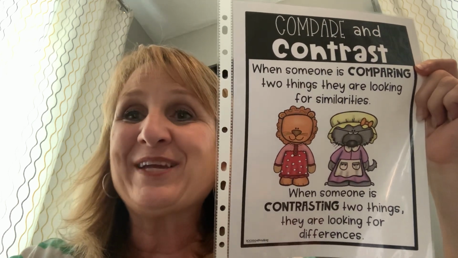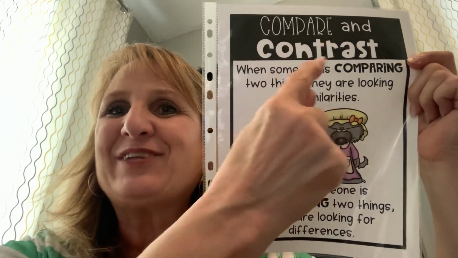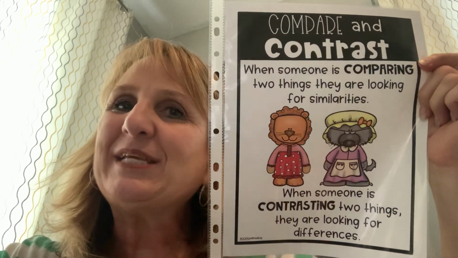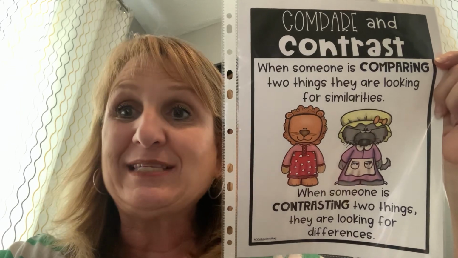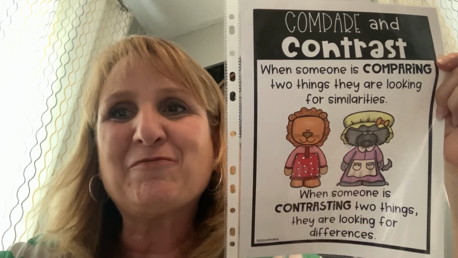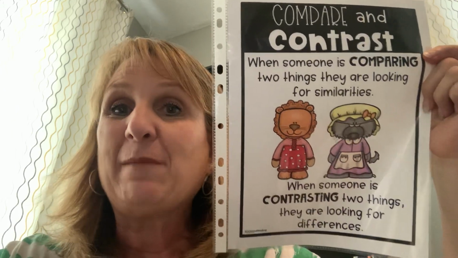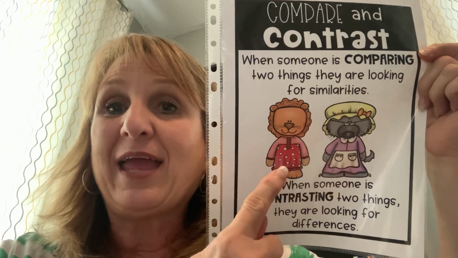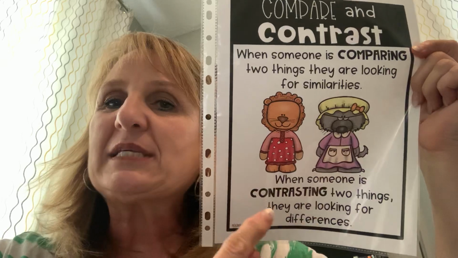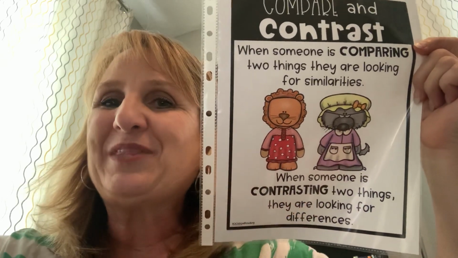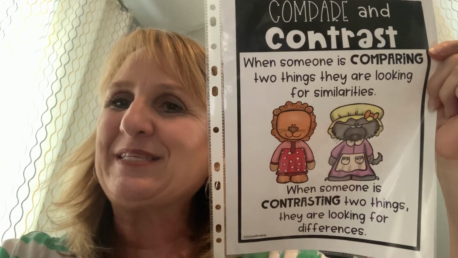Are you ready to compare and contrast the two stories? Compare and contrast. When someone is comparing two things, they are looking for similarities. And you know this, we've done this before. They are looking for things that are the same between the two stories, between Little Red and the Very Hungry Lion and Little Red Riding Hood. When someone is contrasting two things, they are looking for differences, things that are different in the two stories.